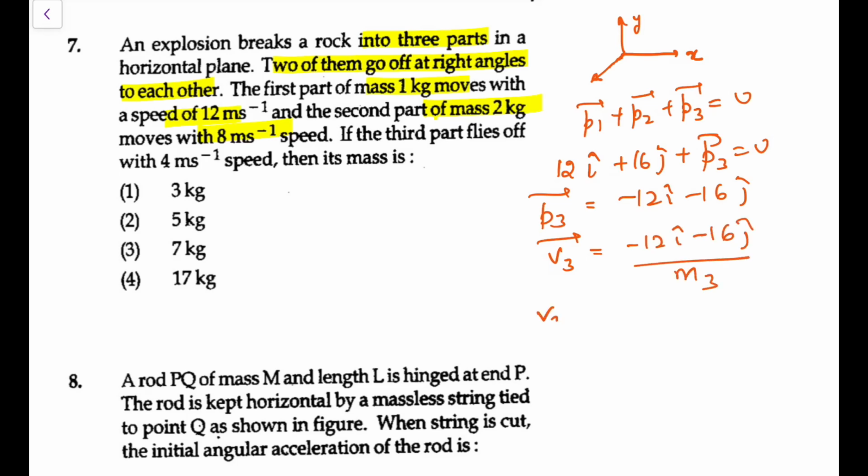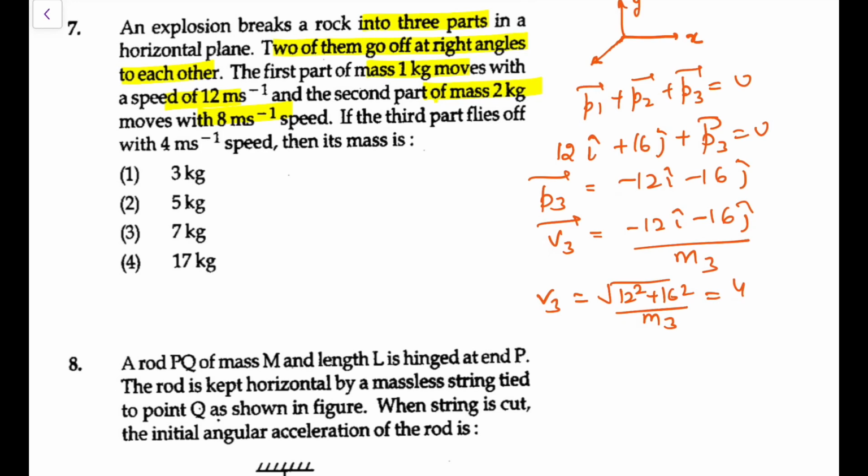The magnitude of V3 now would be root of 12 square plus 16 square upon M3, and that is given as 4. 12 square plus 16 square is 144 plus 256, that is 400, so that would be 20. So 20 upon M3 is 4, which leaves you with M3 equals 5 kg. So the mass of the third one will be 5 kg.